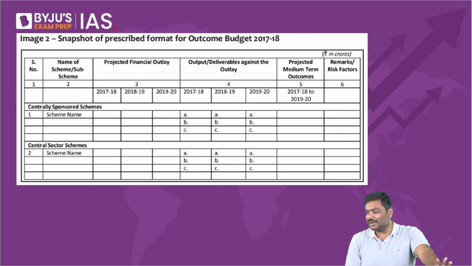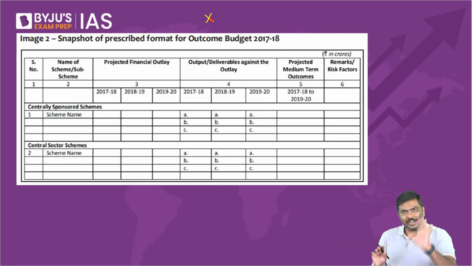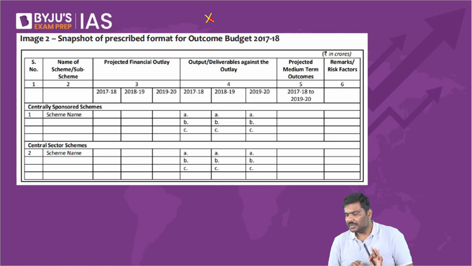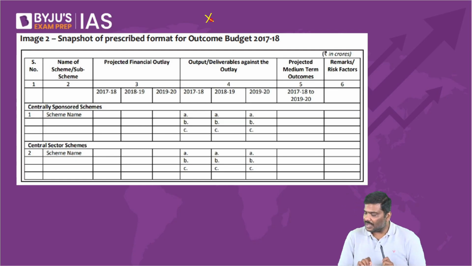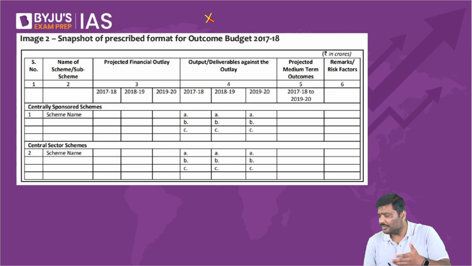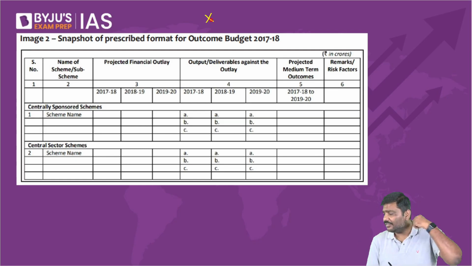I've given a very simple table. Please do not learn this table by heart. Do not waste your time. What you need to observe, point number one, is the table visible to all of you? Let me know. If it is not visible, please hit the refresh.